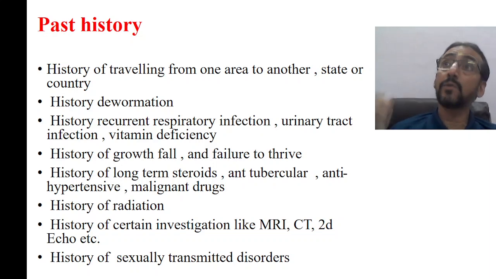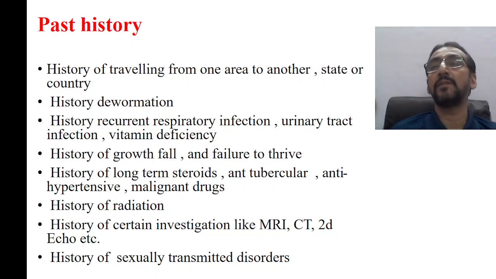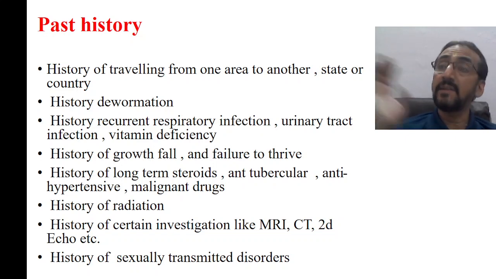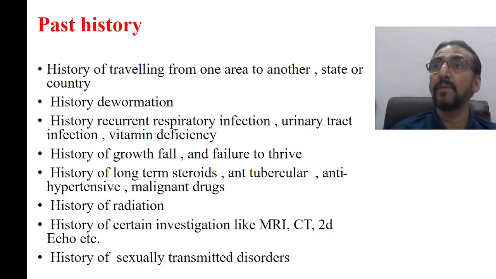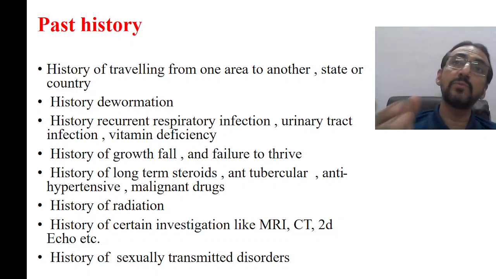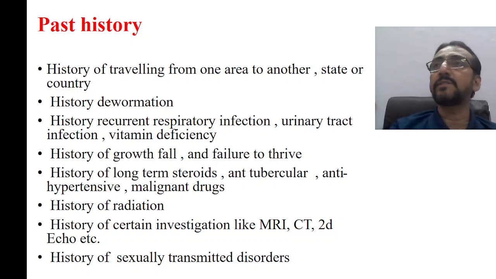Now, history of growth fall and failure to thrive. This also comes under the past history. Previously, whether the child has got growth fall, okay, growth chart has been affected. See, always growth chart gives a very good indication, isn't it? So it helps to identify the disease very early itself. Now just take the history, whether previously the physician who attended told the growth is falling, he is not gaining weight properly, failure to thrive is there. So these all come under the past history.